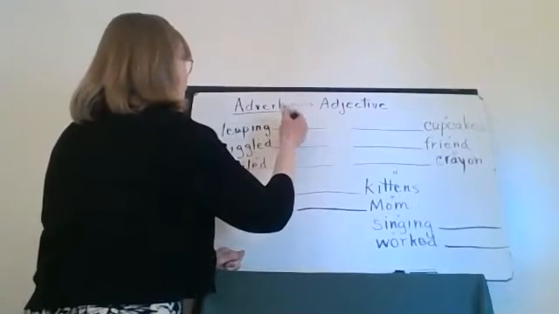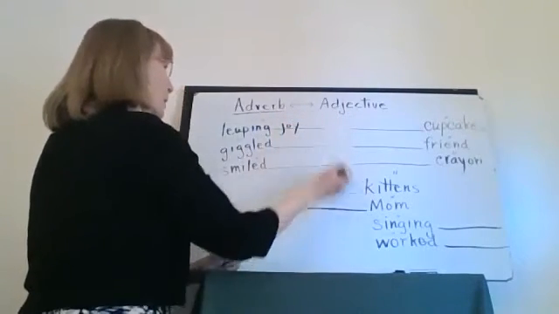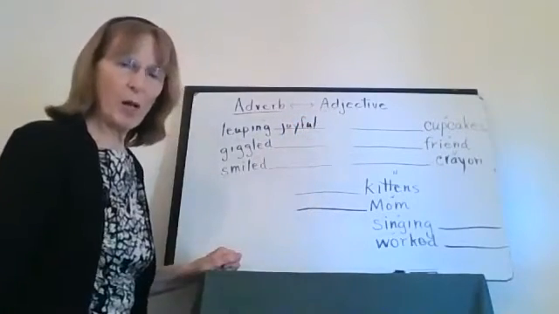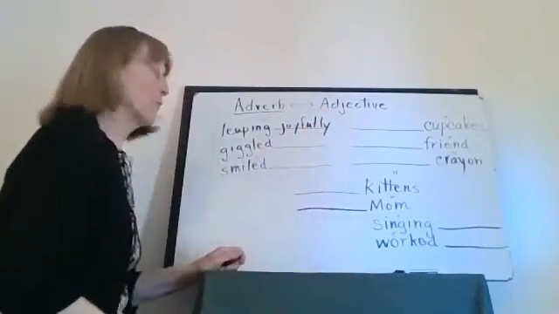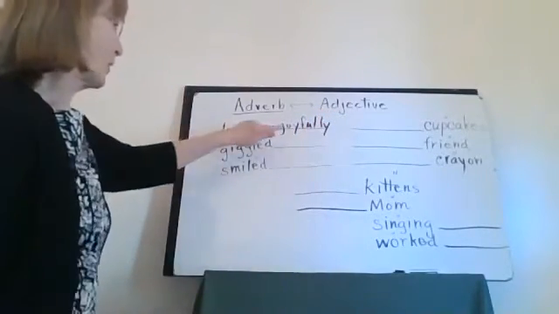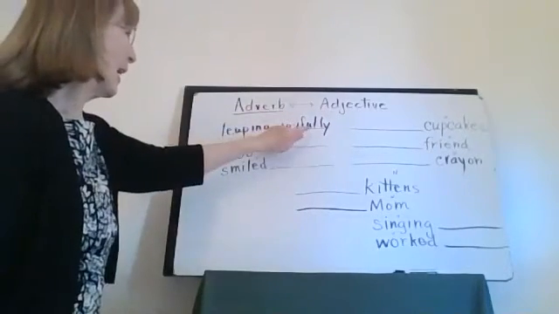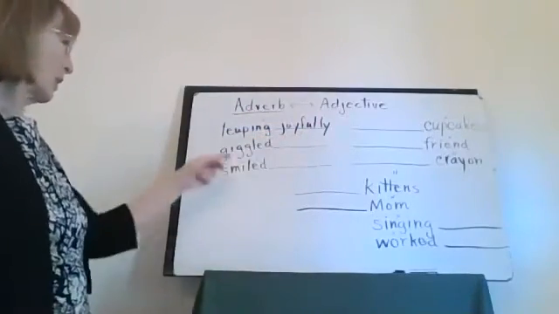Okay, let's write that. Leaping, joy, full. And then we put that ly on. That really helps to make an adverb. Leaping joyfully. Okay. Action verb. How is he leaping? Joyfully. Giggled.